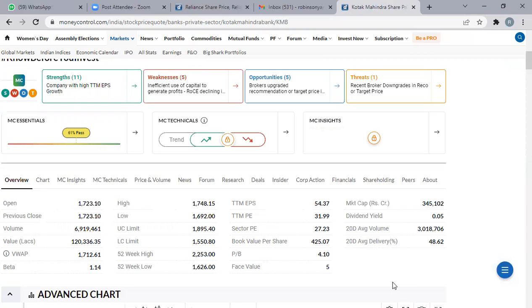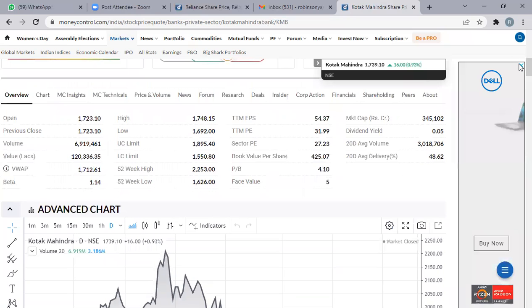So the condition is, P by E ratio should be less than 20. So P by E ratio for Kotak Mahindra is 32. P by E ratio for HDFC is 16. So for example, if I have 1 lakh rupees and I want to invest in some banking stock, I will not invest in Kotak Mahindra because its P by E ratio is 32, but HDFC P by E ratio is 16. P by E ratio is very, very important.